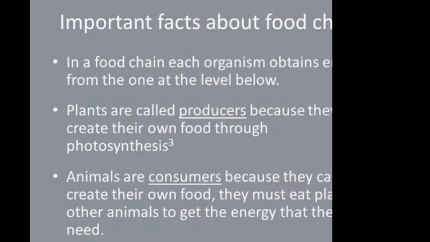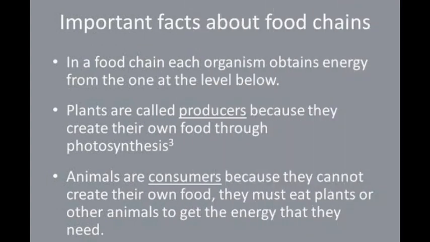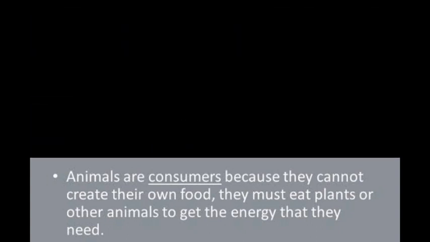Some other importance of food chains. In a food chain, each organism obtains energy from the one at the level below. Plants are called producers because they create their own food through the process of photosynthesis. Animals are consumers because they cannot create their own food. They must eat plants or other animals to get the energy that they need.